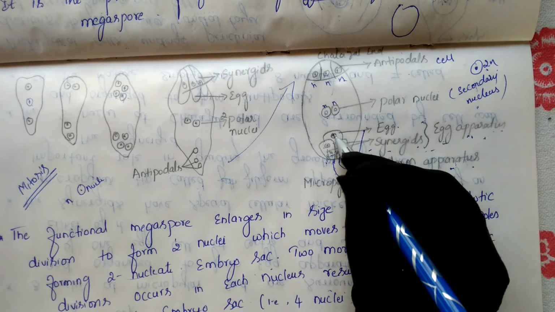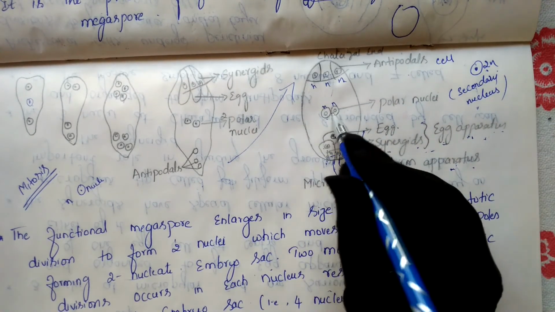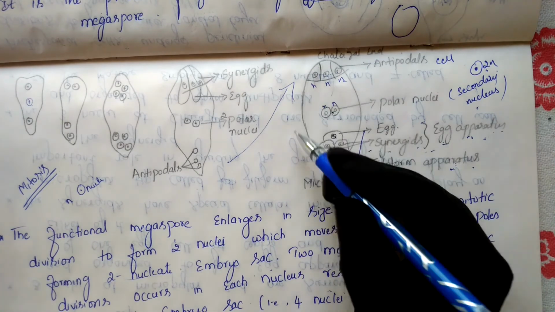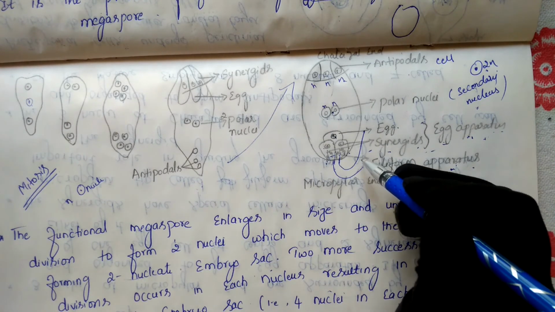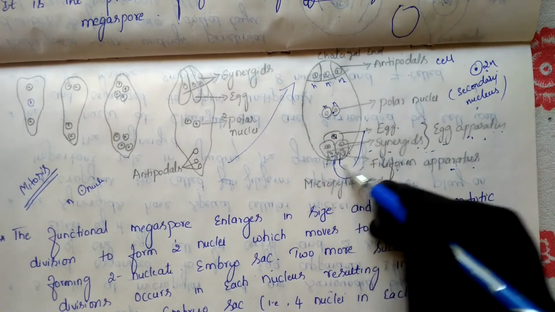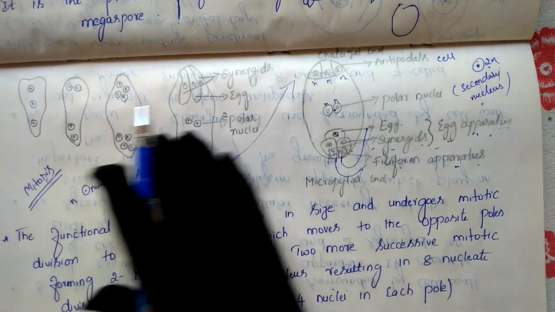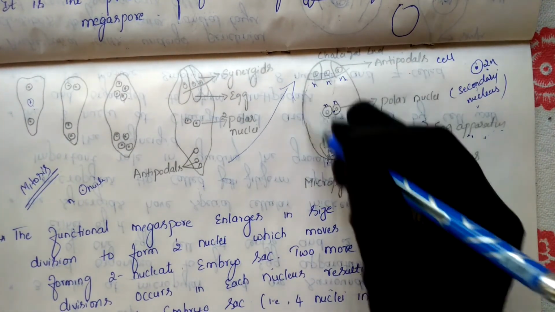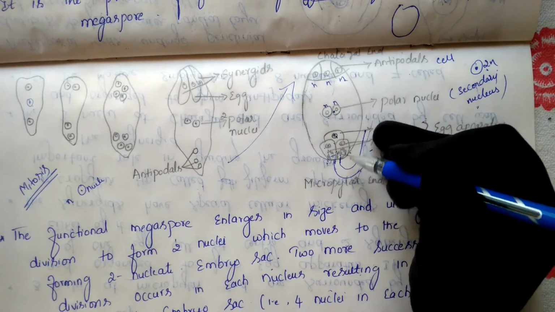gametes. Of these, the first male gamete will go and fuse with the egg, and the other will go and fuse with the secondary nucleus. Like that, it will form the embryo sac. Before this, in megasporogenesis, we studied only the formation of this embryo sac. Now, megagametogenesis means we will learn how the cells get formed inside the embryo sac or megaspore.